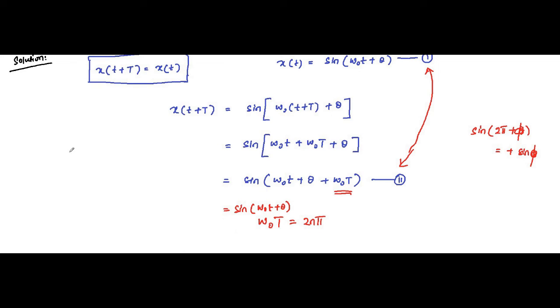So omega subscript o T is equal to 2n pi, that implies capital T is equal to 2n pi by omega subscript o. That implies for n equals 1, the smallest possible period, the fundamental period, is equal to 2 pi by omega subscript o.